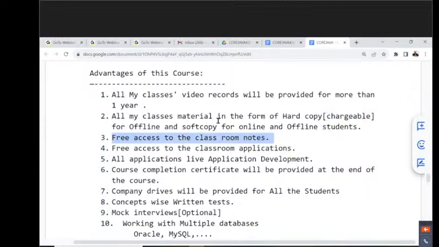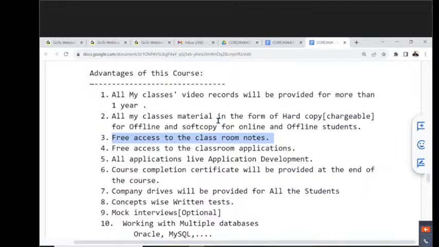Next one is, this is important. Every point and every pinpoint, I'm going to type inside my class. That is my habit. If I speak something, I'm going to type it inside the document. So classroom notes are a Bible for us. Live classroom notes are a Bible. Today I gave the URL for you, the total URL I gave there.